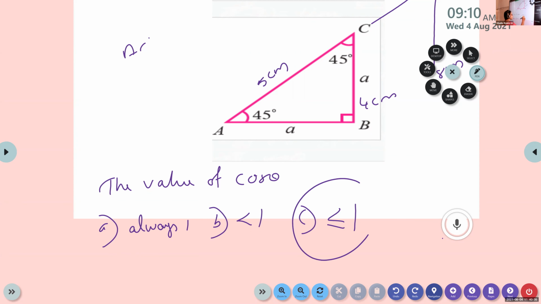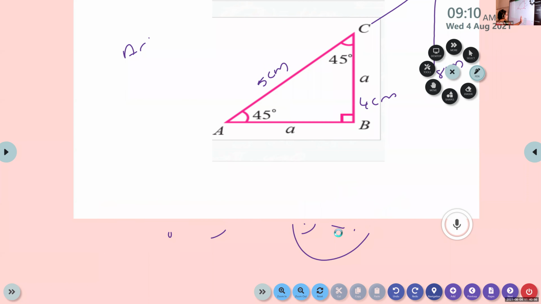Then the correct option is less than or equal to 1. Actually it is less than 1, but for some particular angles it can be equal to 1. So the answer will be less than or equal to 1.